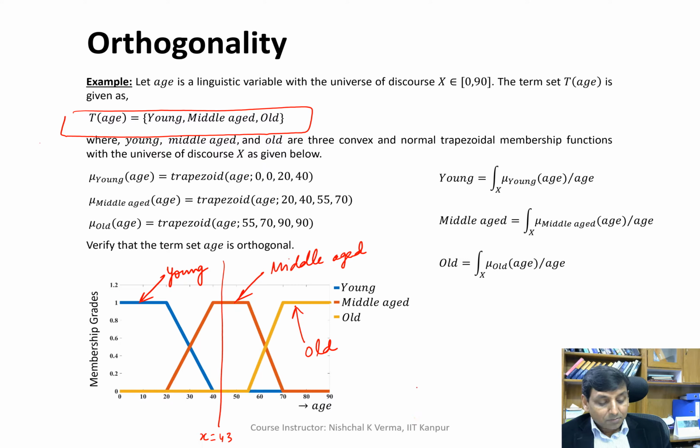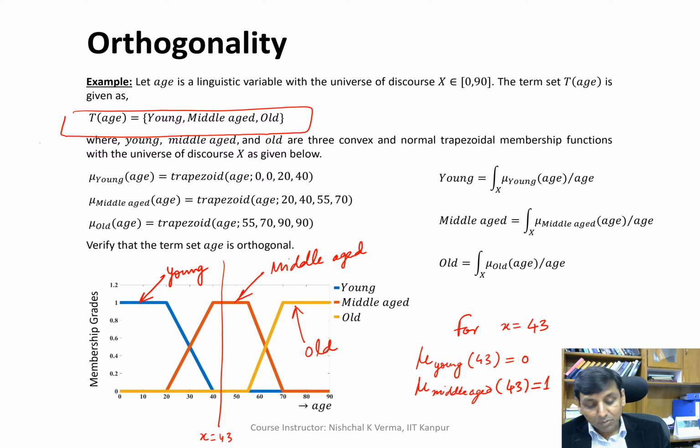Let's say for x is equal to 43, mu young of 43 is 0. Mu middle-aged of 43 is 1. You can see here the membership value corresponding to x is equal to 43.